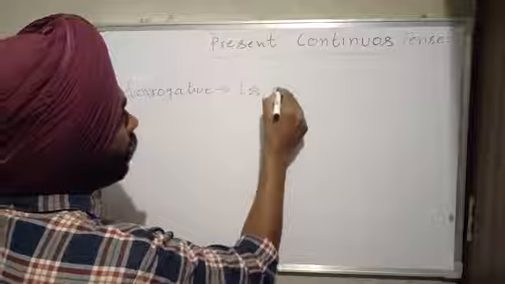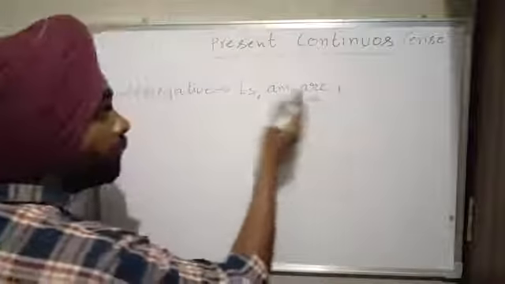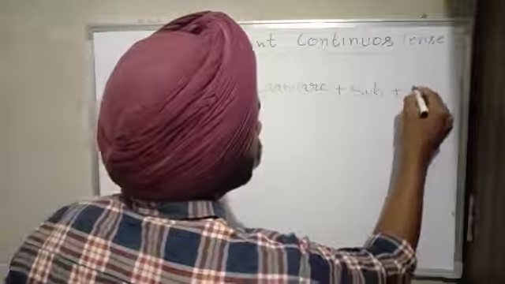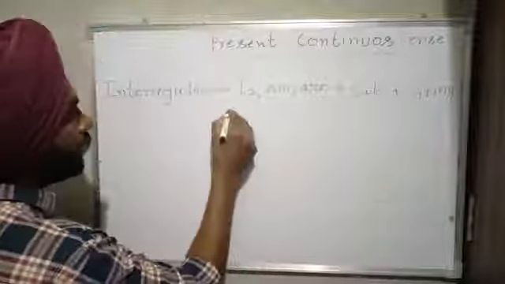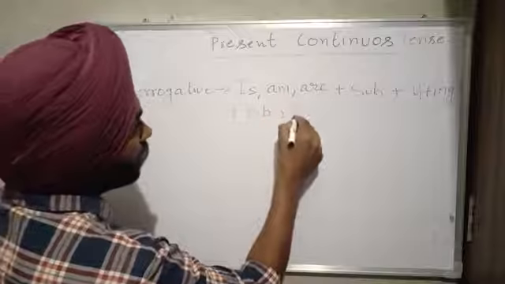The helping verb am, are, is is used before the subject, then we use subject, and then verb first plus ing, and at the last position we use object, and one more thing is question mark.